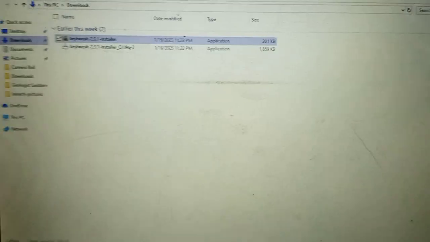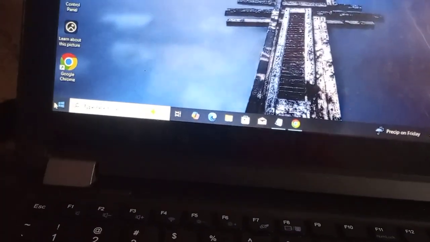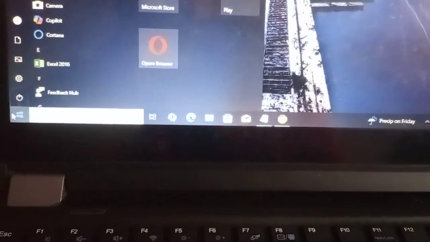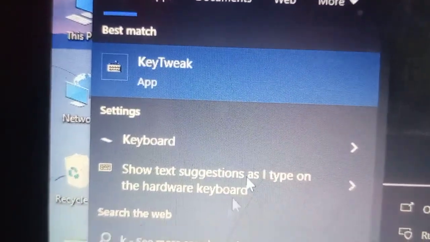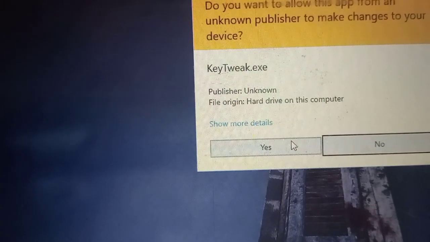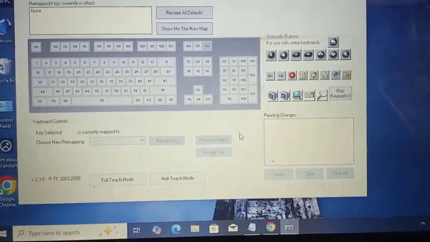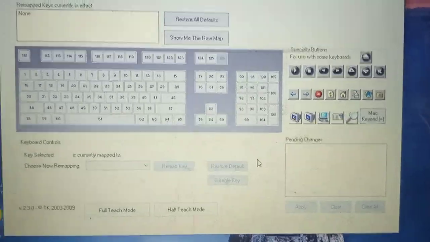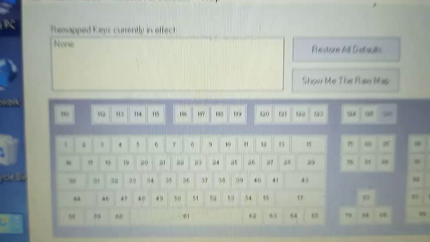Okay, close this dialog box and search for this software. It is already installed. Just type K and you will see this software has been installed, and execute this. Okay, now let's identify the backspace key, on which number the backspace key is located.